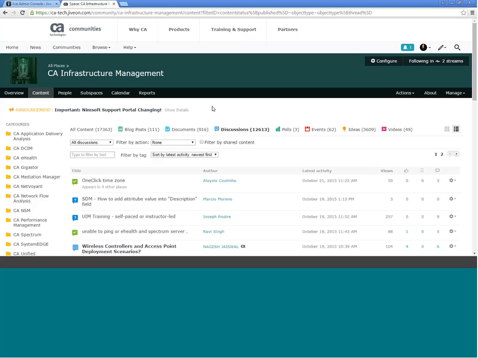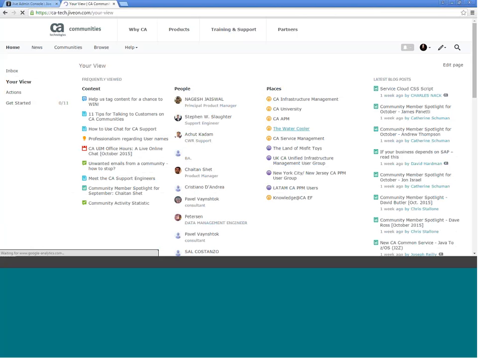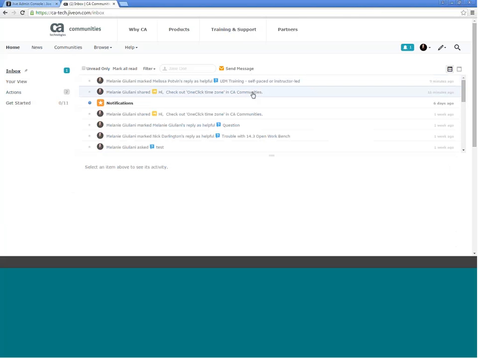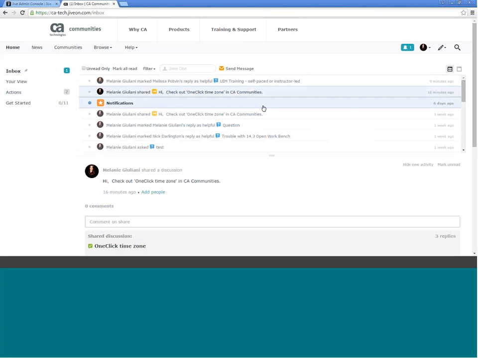Thanks, Mel. Another question: for the inbox, is there a way to delete messages? No, I think it's the same as the old system, in that you can just mark it as read. Let's take a look. Yeah, I'm not seeing an option to delete it. There is the hide new activity option, which is a really quick way to unfollow without having to go to the content. You just click hide new activity, and then moving forward, you won't get any more notifications on that specific piece of content.